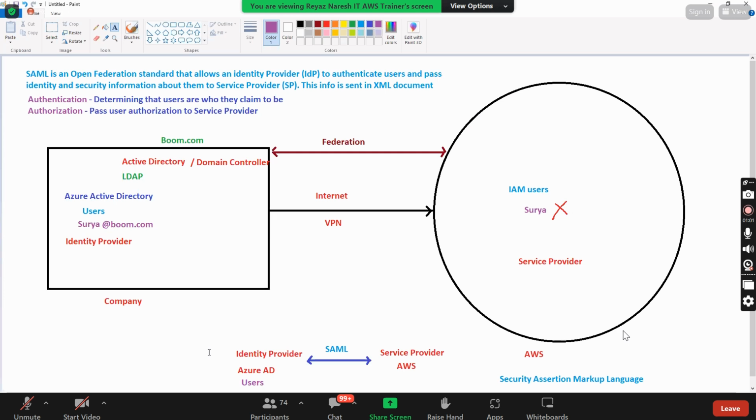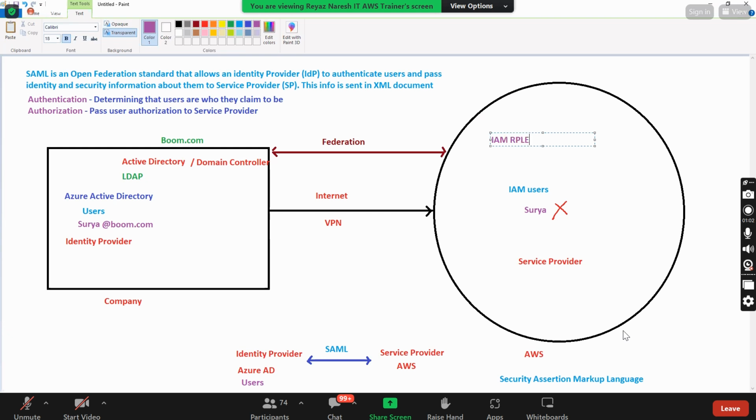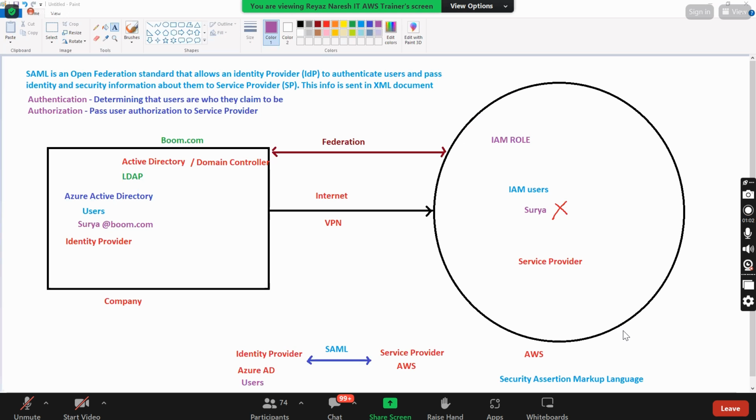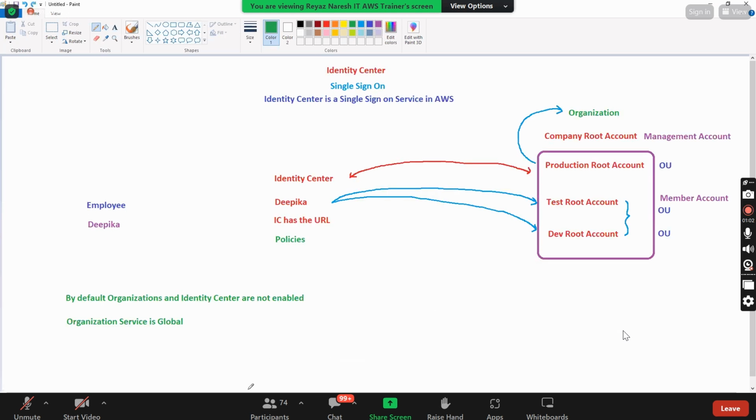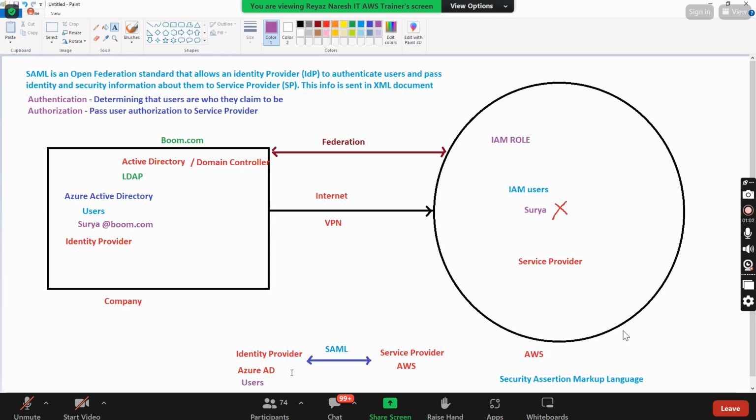Clear enough, everyone? Any questions here? And all this concept will work on which concept? A roles concept, right? IAM role will take a lot of very important things here. Okay. Is it clear? So I just wanted to give you one more extra topic on this IAM.